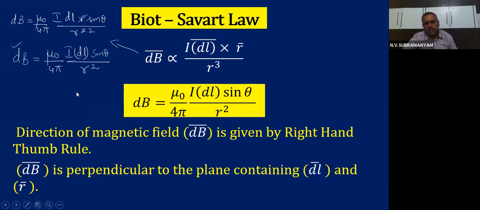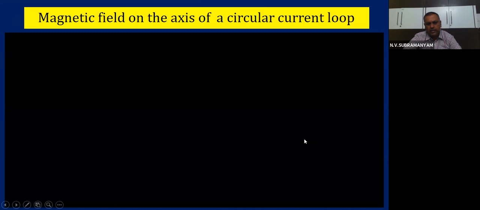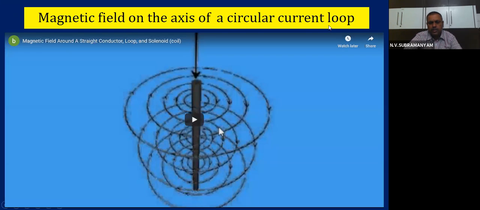Now let us learn one important application of Biot-Savart's law. Applying the Biot-Savart's law to a straight current carrying and circular current carrying conductor, we will be deriving the magnetic field on the axis of a circular current loop. For that, there is an interesting video. Let us see that video first.